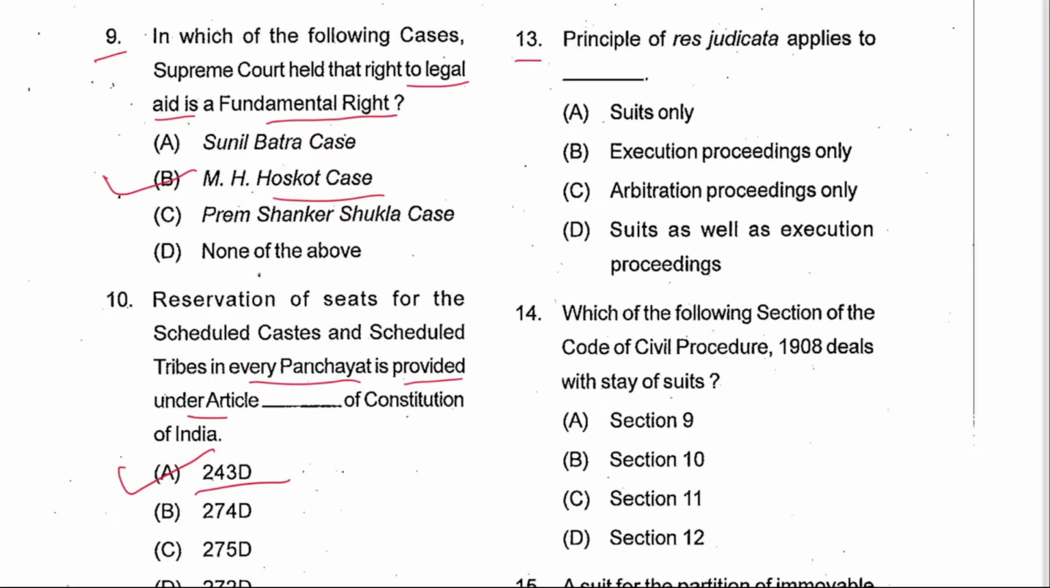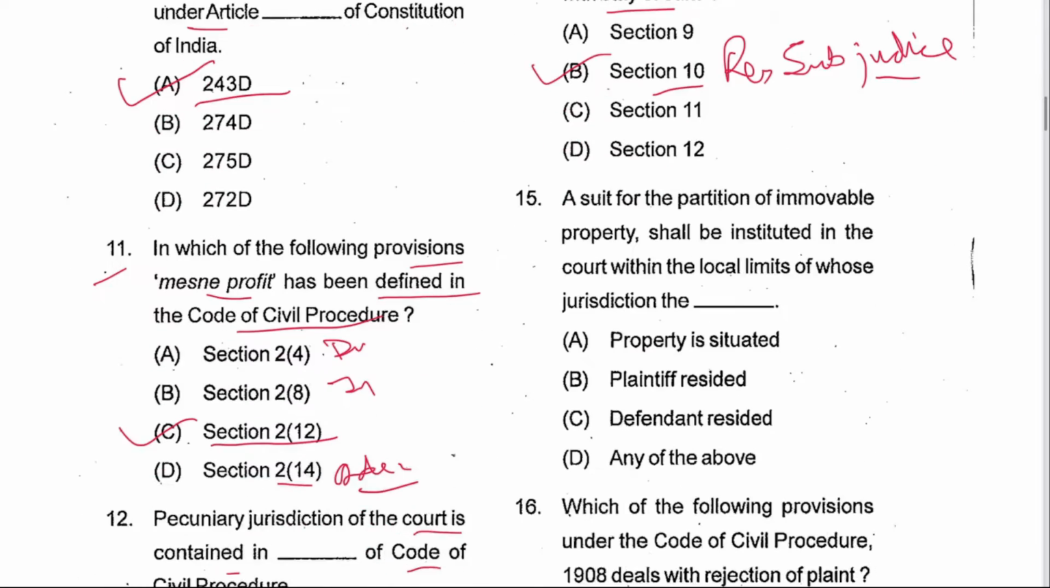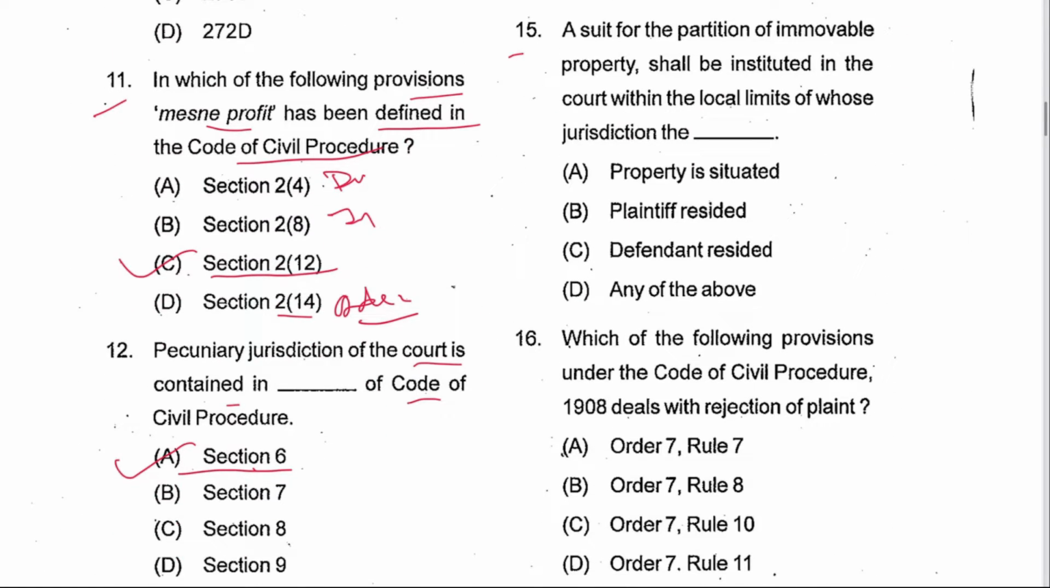Next 13. Principle of res judicata applies to suits, execution, arbitration, suits as well as execution. D is the answer. Next 14. Which of the following section of CPC deals with stay of suits? That is section 10, res sub judice. B is the answer. Next 15. A suit for partition of immovable property shall be instituted in the court within the local limits of whose jurisdiction property is situated. Section 16 provides the same.